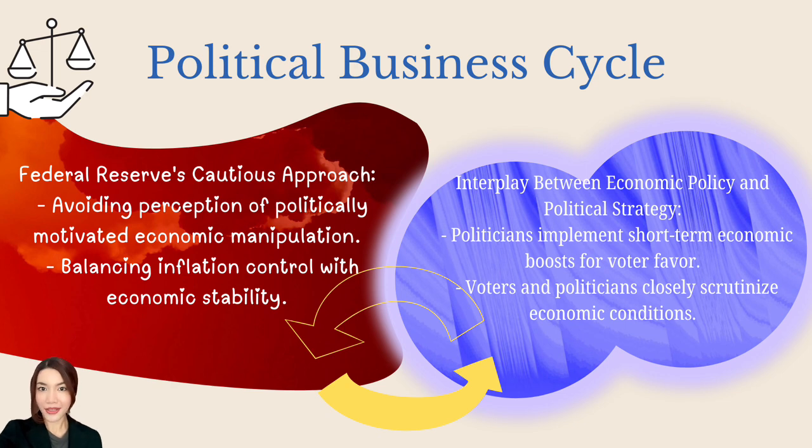The Federal Reserve adopts a cautious approach to avoid perceptions of politically motivated economic manipulation while striving to balance inflation control with maintaining economic stability. This contrasts with politicians who often implement short-term economic boosts to gain voter favor, creating a dynamic where economic conditions are closely scrutinized by both voters and policymakers. This interplay between economic policy and political strategy underscores the challenge of maintaining long-term economic health while navigating the short-term pressure of public opinion and electoral cycles.